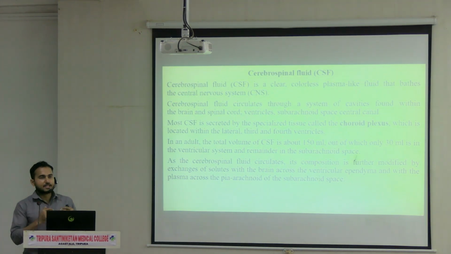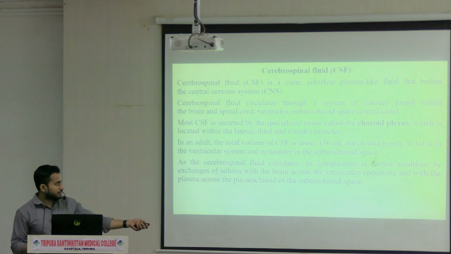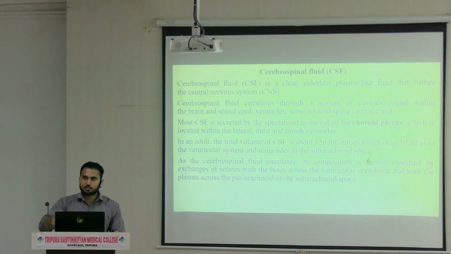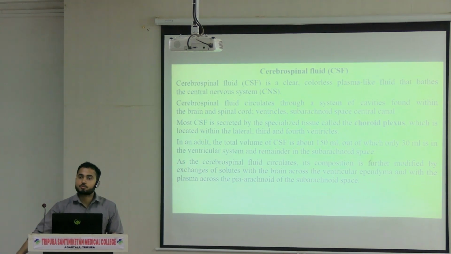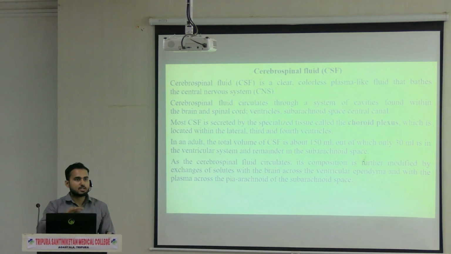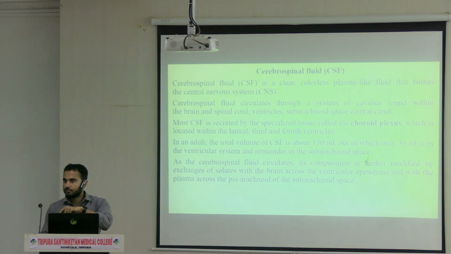Now, the CSF is continuously circulating. After production, I have mentioned the point circulation. Once it is produced inside the ventricles, it will circulate and reach up to the spinal cord also. If you remember, we have studied the TS of the spinal cord in histology. In the TS of the spinal cord, I showed you the central canal. If you remember the diagram, what passes through the central canal? CSF is passing.